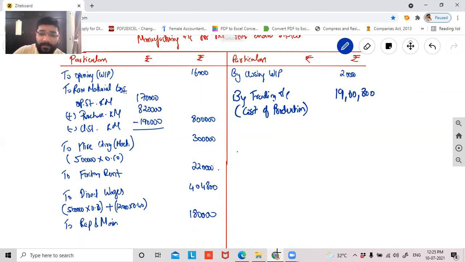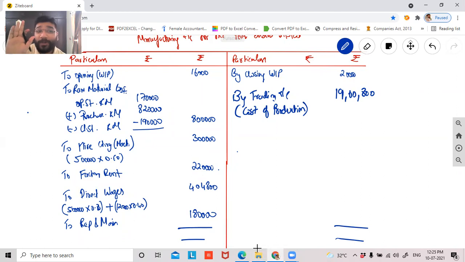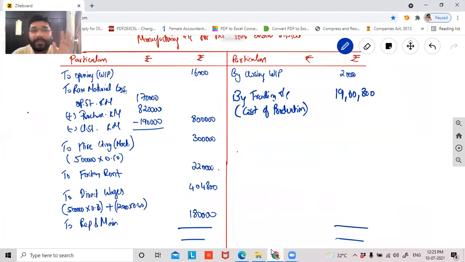Guys, are you all getting the same answer? Yes, sir. This question is for 5 marks. Tell me any difficulty in this. This was asked in your November 2019 attempt. Just the numbers changed, guys, rest all the same. You can see the November 2019 paper. Any difficulty in this? Please tell me.